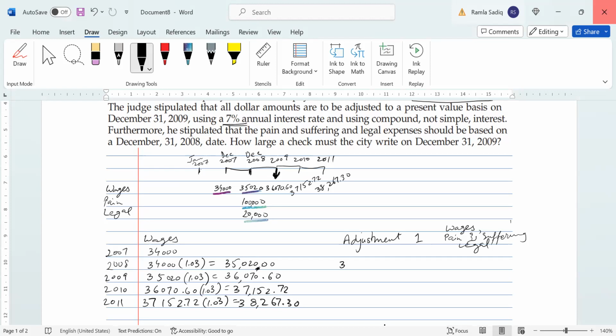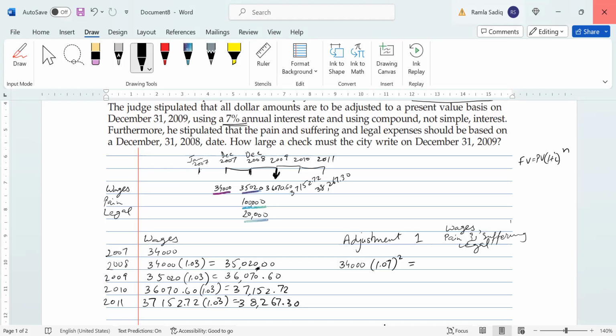And this is based off of our future value formula, where we say that future value equals present value times 1 plus i to the power of n. So 34,000 represents the present value, and it's going to be compounded twice to get to our valuation timeline of 2009.